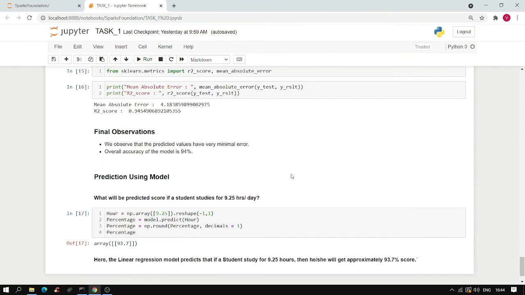For the second objective, we create an array of one value, that is 9.25, and then we use the model to predict the percentage. As you can see, the value comes out to be 93.7. So the linear regression model predicts that if a student studies for 9.25 hours, then he or she will score approximately 93.7%.